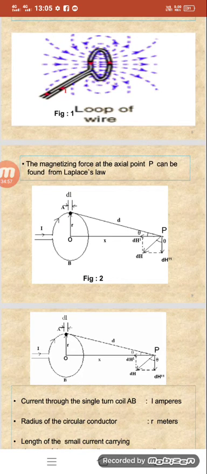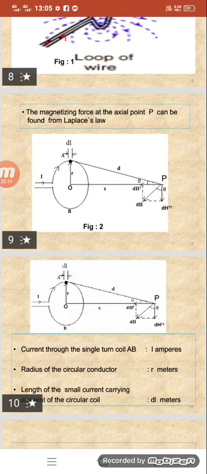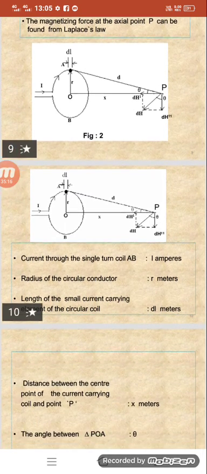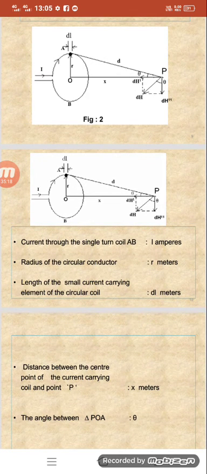Consider the current through the single turn circular coil AB as I amperes, and the radius of the circular conductor is R. The length of a small current carrying element of the coil is dl meters. The distance between the center point of the current carrying coil and the point P is x. The angle in triangle POA is theta.